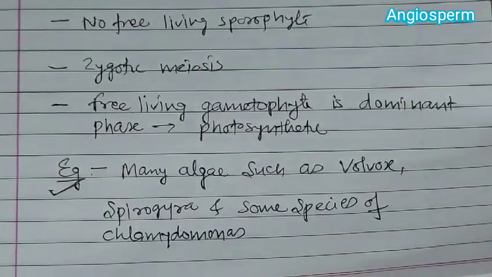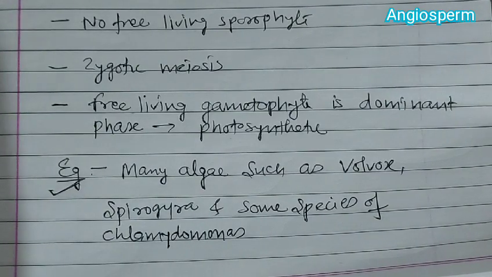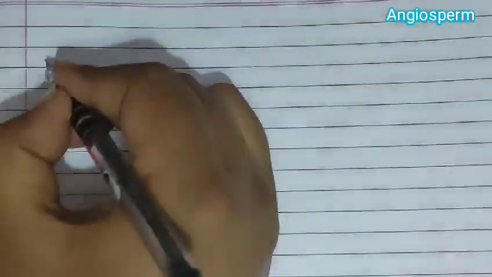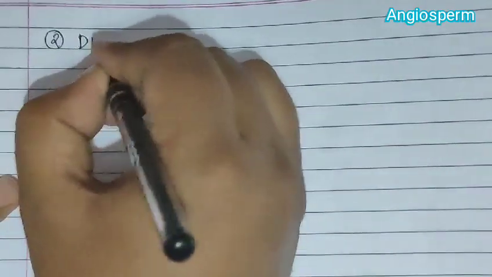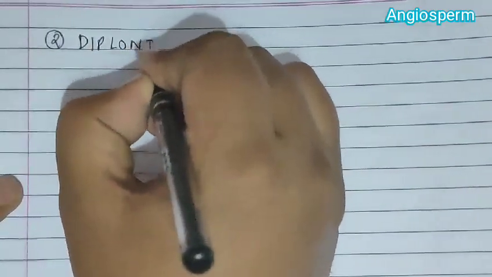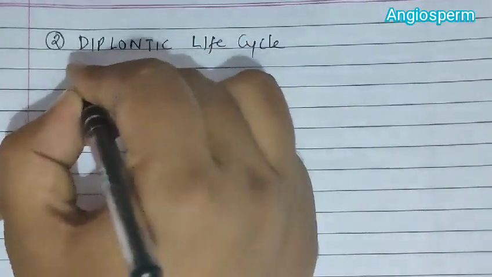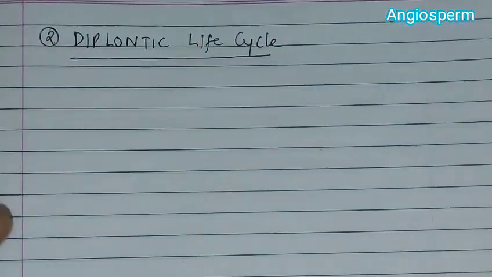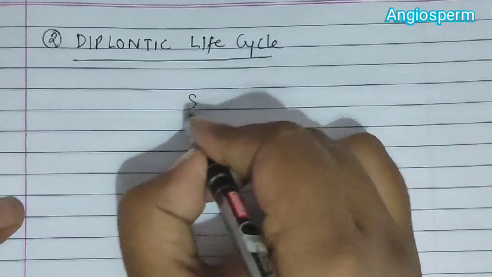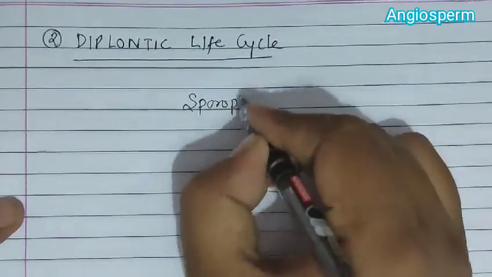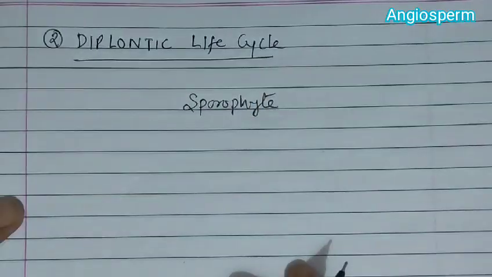Now after the haplontic life cycle we talk about the diplontic life cycle. When we draw a diagram of the diplontic life cycle, the sporophyte is dominant.